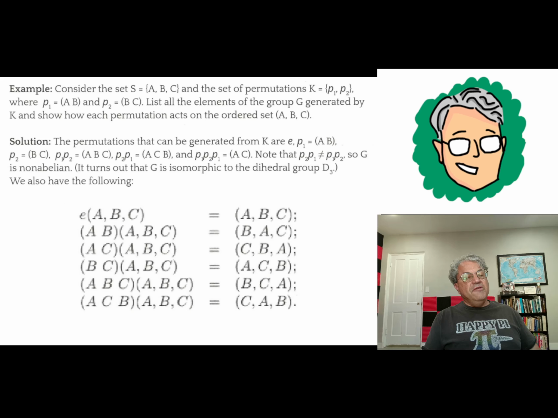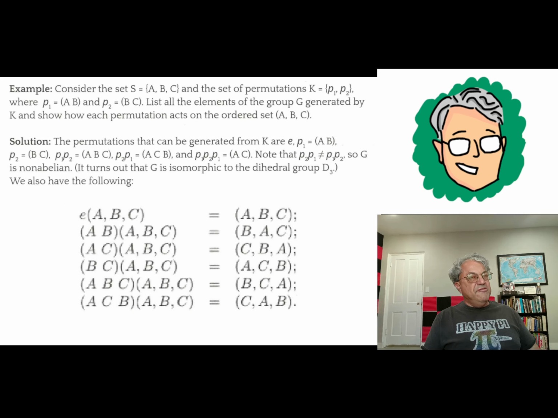You can also show that this group has the same algebra as the dihedral group of order 6, D3. I think that's kind of easy to see, because P2 P1, that's (A C B), is the inverse of (A B C). (A B C) sends A to B, B to C, and C to A. (A C B) sends A to C, C to B, and B to A. You can see they're inverses of each other.